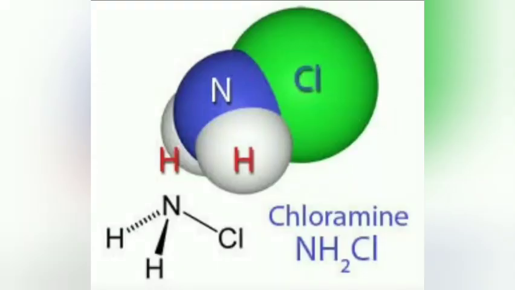The next form of chlorine we are considering is the use of chloramines, or use of chlorine with ammonia. This is actually the combination of chlorine with ammonia. NH2 stands for ammonia and Cl stands for chlorine. So this combination also works as an effective disinfectant when we compare it with the other methods of chlorination. These compounds are quite stable when we compare them with bleaching powder or other methods we have considered previously, and can also remain in water as residuals for sufficient time, contrary to the unstable chlorine which evaporates after some time, just like in bleaching powder.